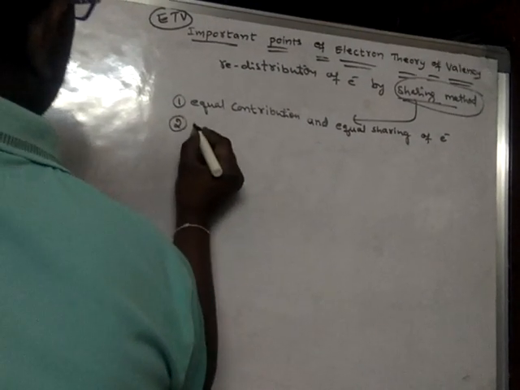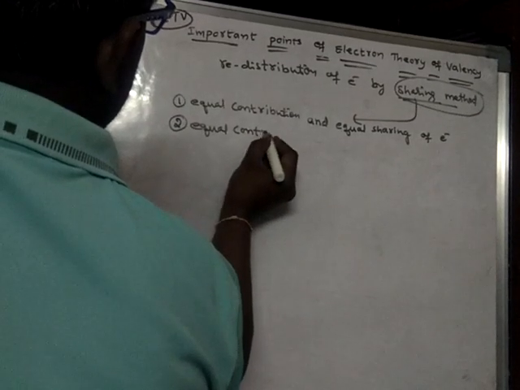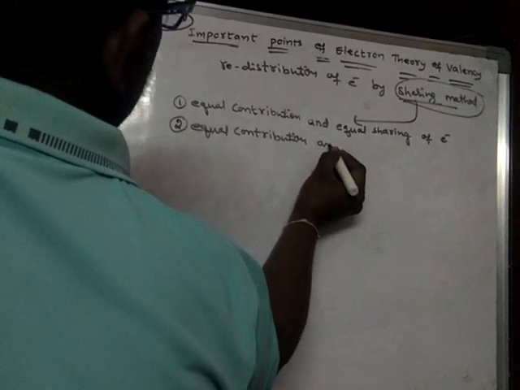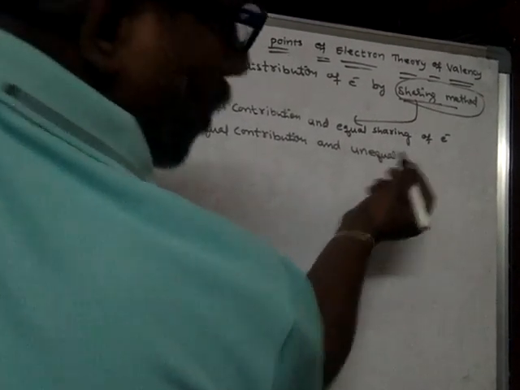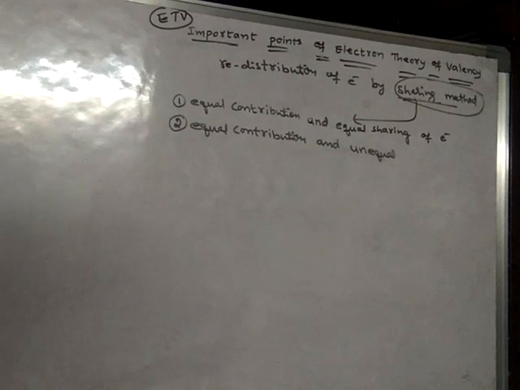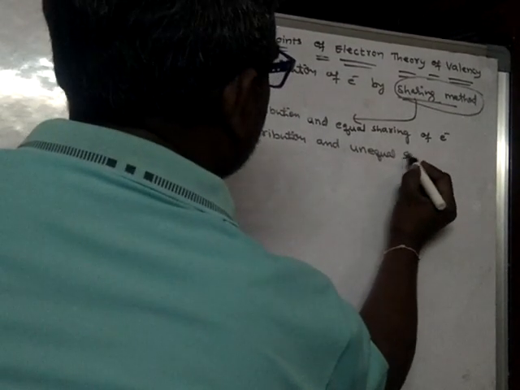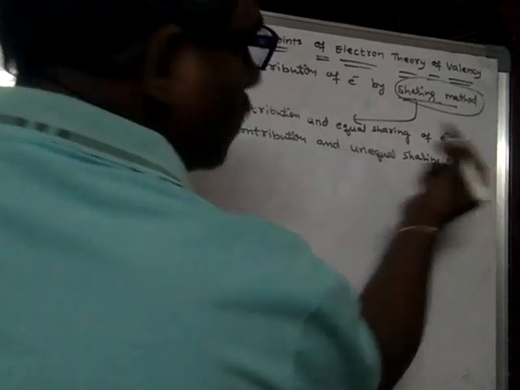Another method is equal contribution and unequal sharing of electrons.